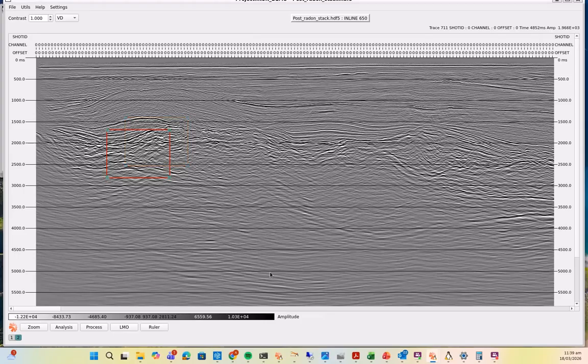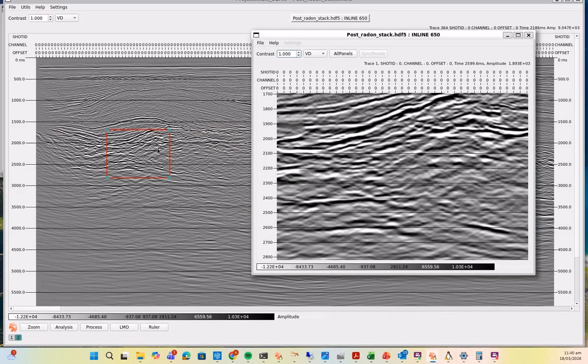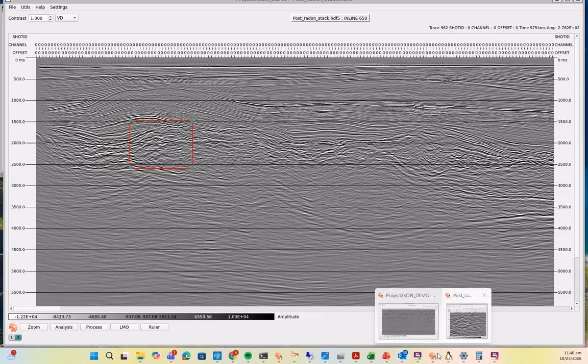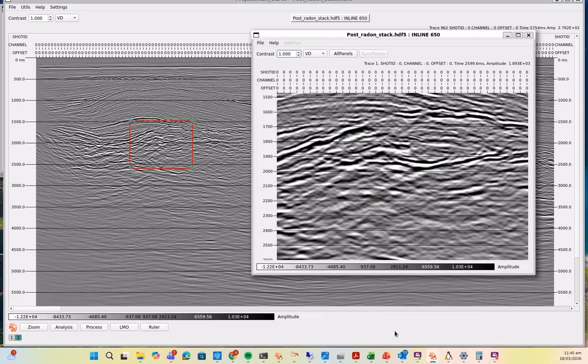And so I can move that zoom window around as I want to. So if I want to change where I'm zoomed in, then it's relatively easy. I don't have to close the window down and redraw.